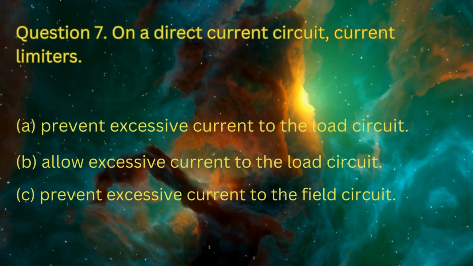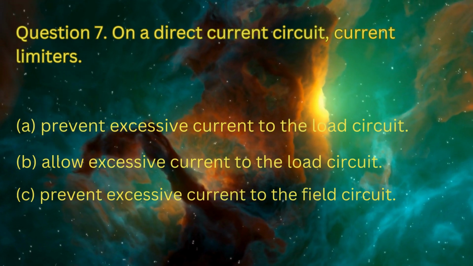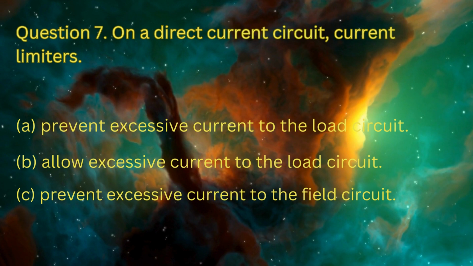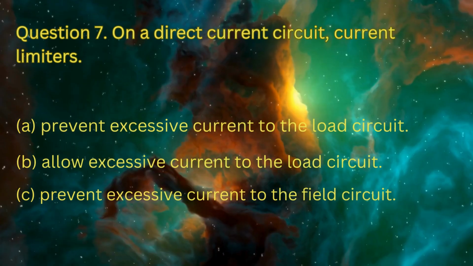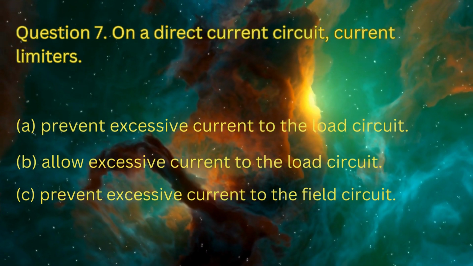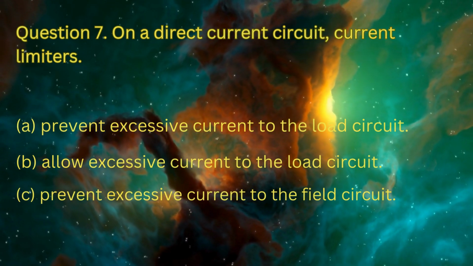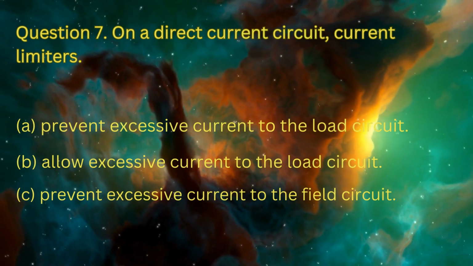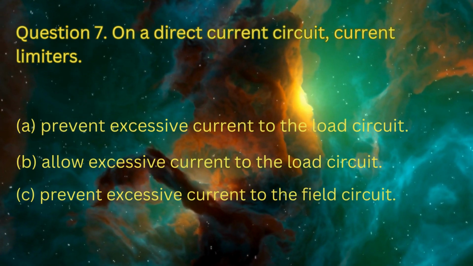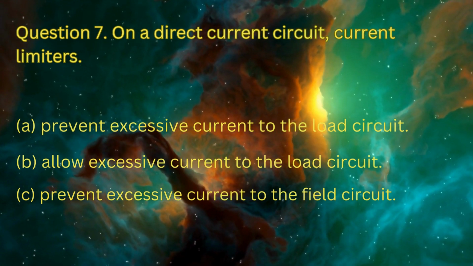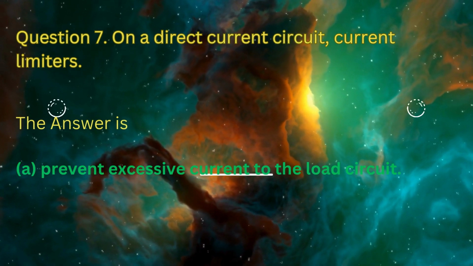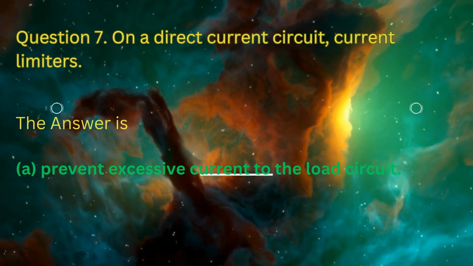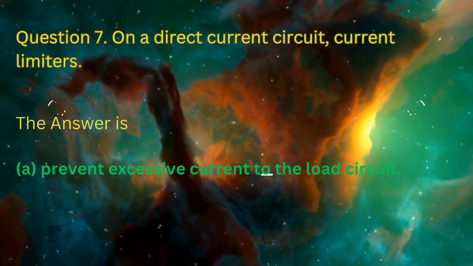Question number 7. On a direct current circuit, current limiters: option A, prevent excessive current to the load circuit; option B, allow excessive current to the load circuit; option C, prevent excessive current to the load circuit. The answer is option A, prevent excessive current to the load circuit.